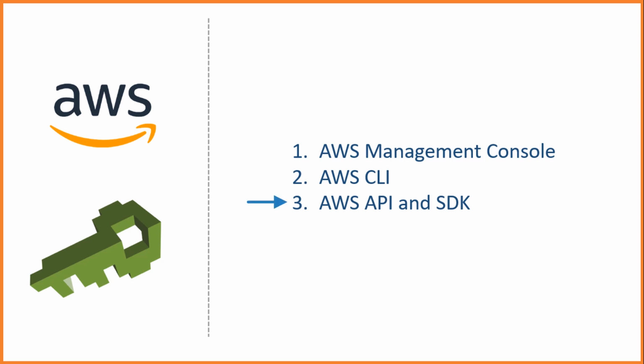The third option is using AWS APIs and SDK. AWS allows you to access and work with services using REST APIs. However, they also offer language-specific SDKs such as Java, .NET, Ruby, and many other more. The point is straight. You will have your team members, scripts, and applications willing to access AWS services for doing some work. All of these must have a user identity, and you can create them using the IAM.